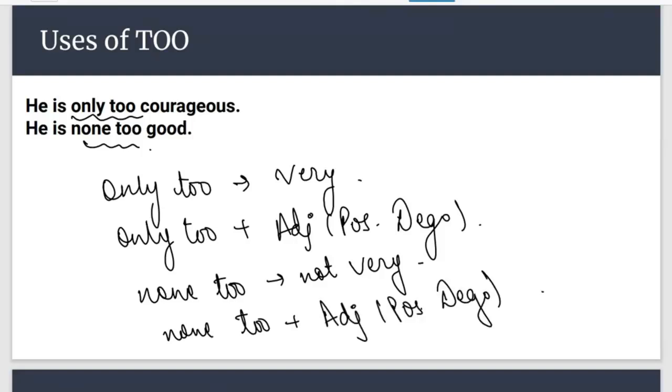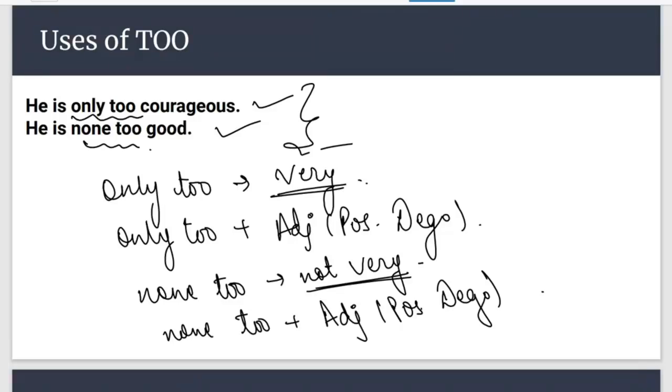Now let's have a look at these two sentences. He is only too courageous. If I want to say that he is very courageous, then we can replace very with only too. Now tell me, is this sentence correct or not? He is very courageous. Instead of very, we are using only too. He is none too courageous. None too is not very. He is not very good. That is also fine. So usage of only too and none too can be done in a sentence whenever you want to replace very or not very. Okay, so these are the uses of too.